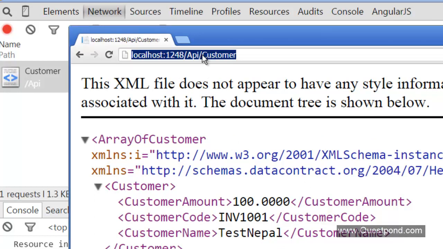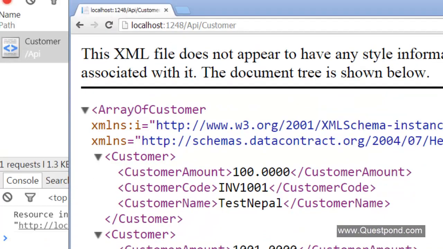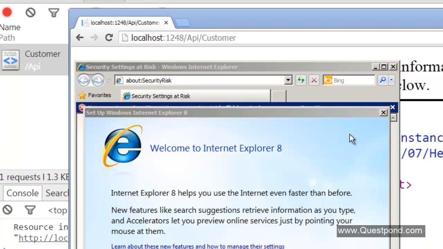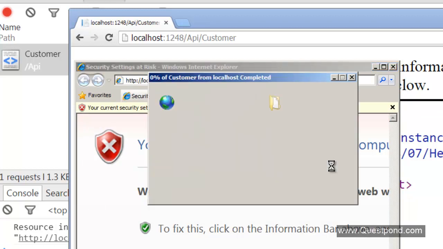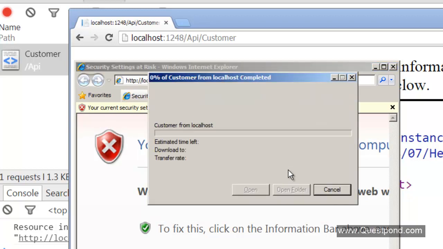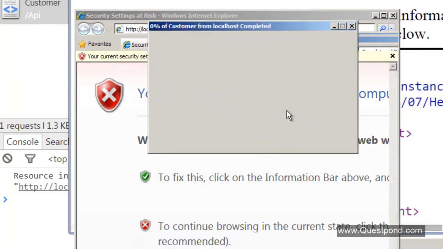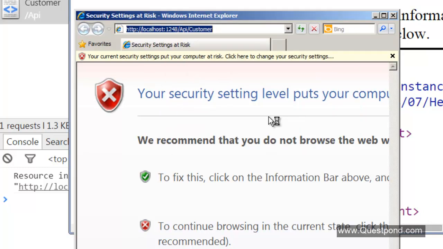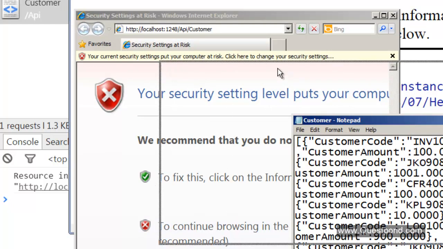But now take this, do a Control C and try to run this on Internet Explorer. So let me go and run this on Internet Explorer. I'm going to do a Control V here. If I press enter here, he sends out JSON. If you see this output here, I'm going to save this file. And if I open this in Notepad, the response that was sent, you will see that the response is JSON.